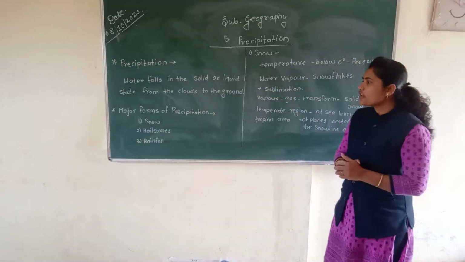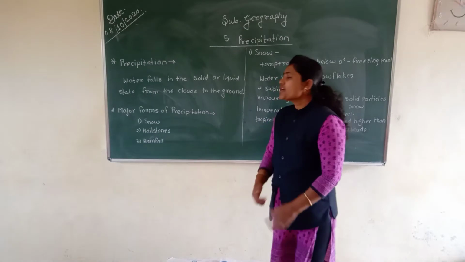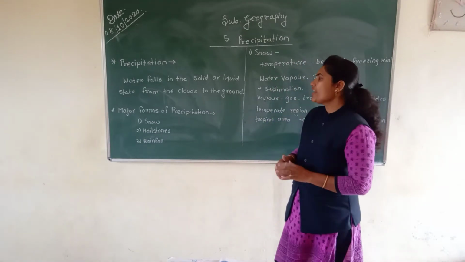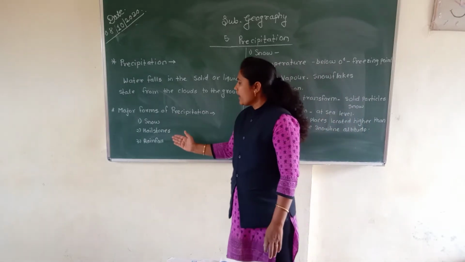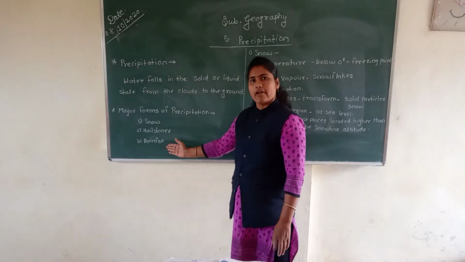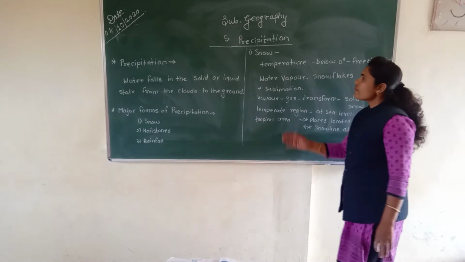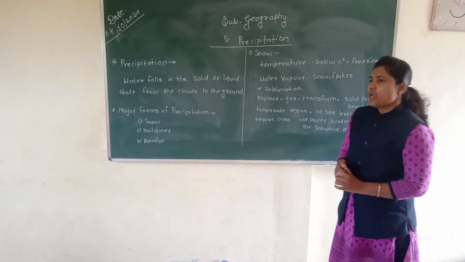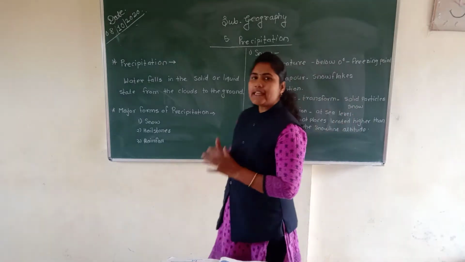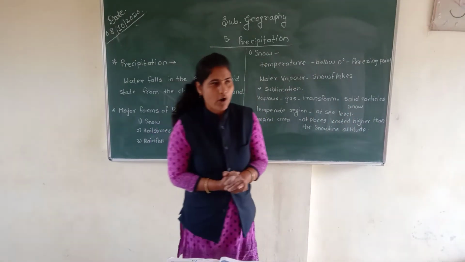Now student, there are three major types, we can call them forms, of precipitation, which are snow, hailstones and rainfall. First we will see about snow. Snow is in which form? Yes, solid form.